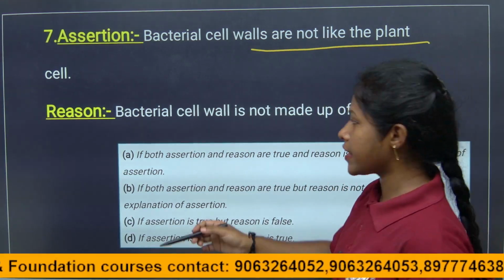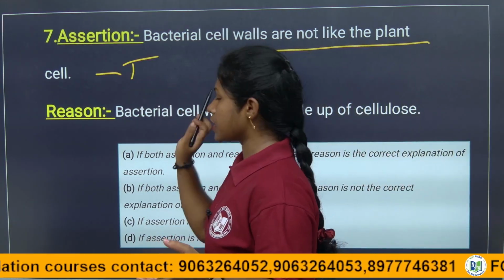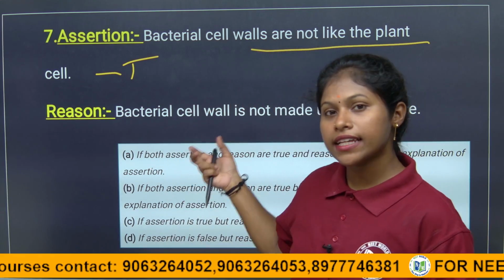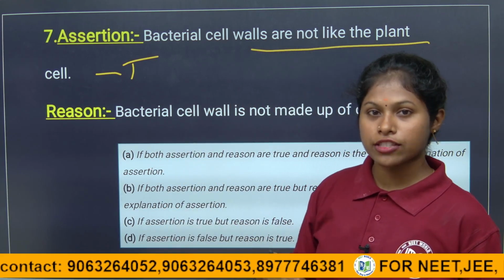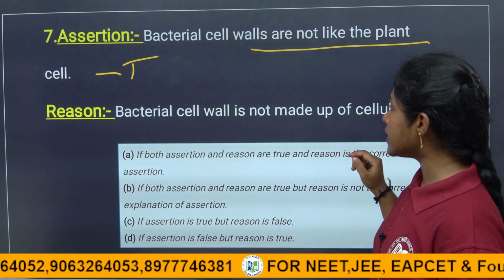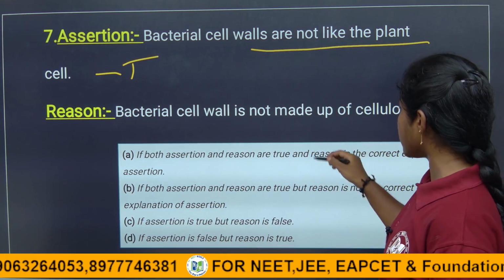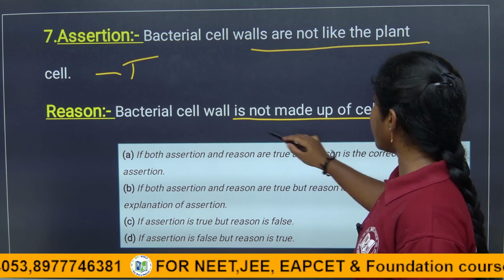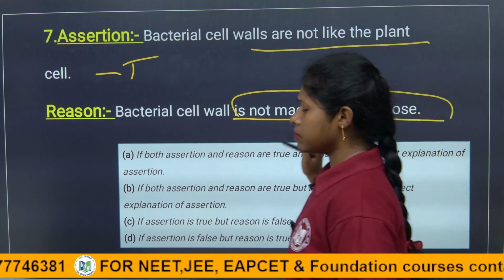Of course it is a correct statement, right? It is an absolutely correct statement. We now have to check whether the reason is the correct explanation for the assertion or not. The reason given here is: bacterial cell wall is not made up of cellulose. Of course it is not made up of cellulose, right?